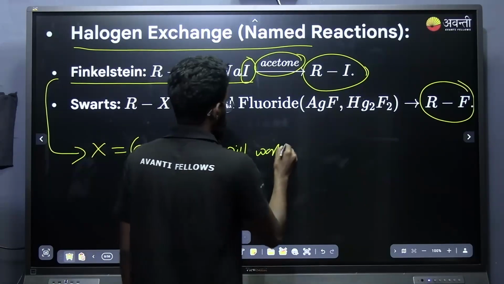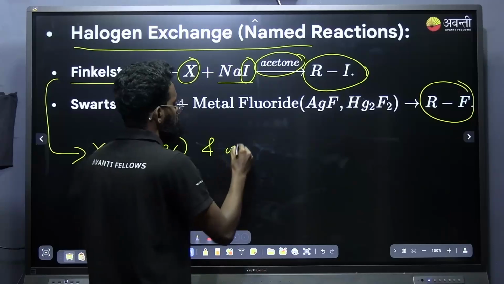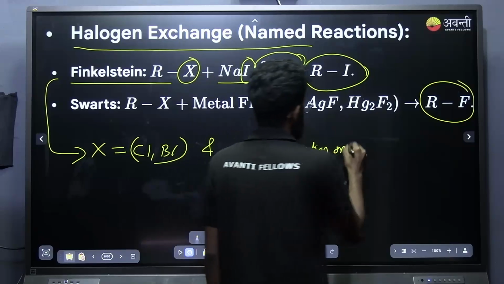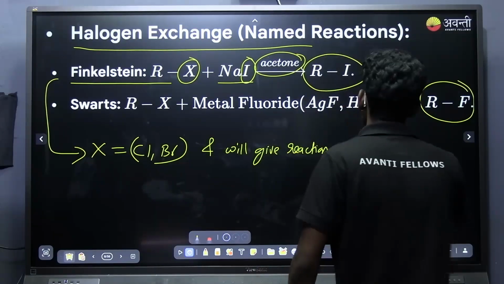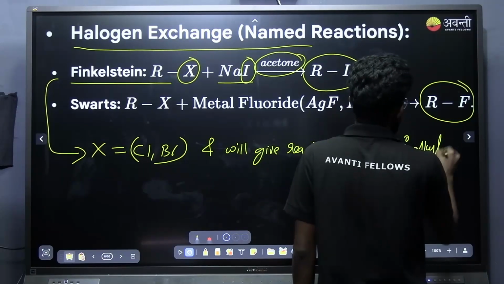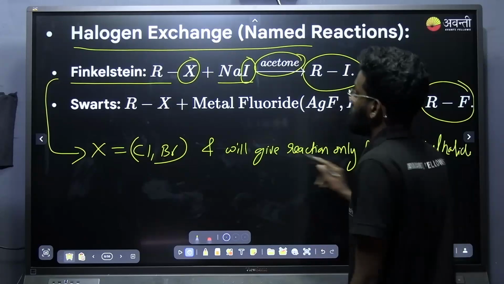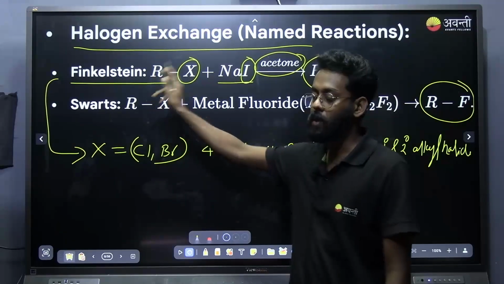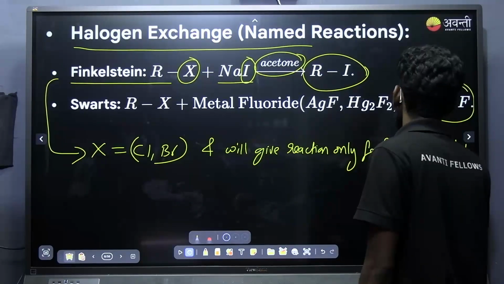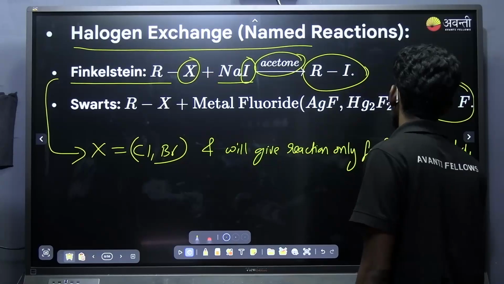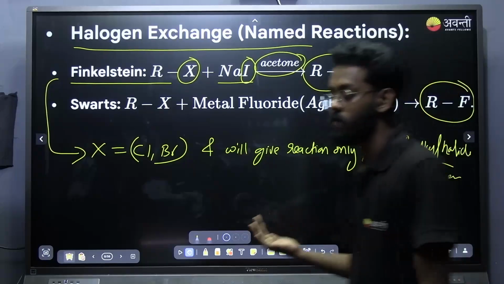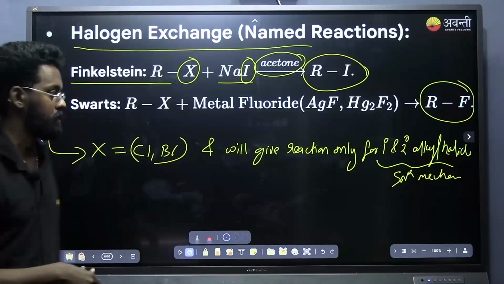This will give reaction only for primary and secondary alkyl halide. That is the alkyl halide that we are taking should be either primary or secondary alkyl halide, because it is following the SN2 mechanism. This exchange is happening by SN2 mechanism, because we know that SN2 mechanism will be favoring less sterically hindered carbon.